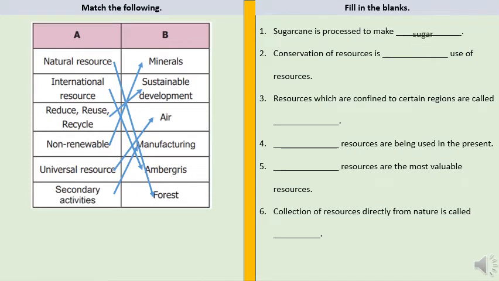Fill in the blanks. Sugarcane is processed to make sugar. Conservation of resources is careful use of resources. Resources which are confined to certain regions are called localized. Actual resources are being used in the present. Commercial resources are the most valuable resources. Collection of resources directly from the nature is called natural resources.